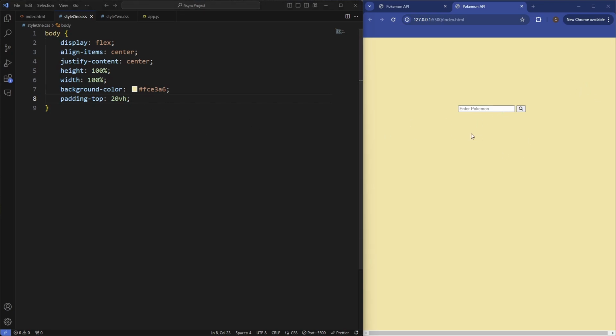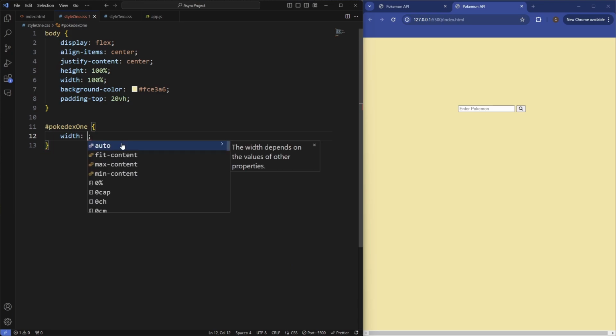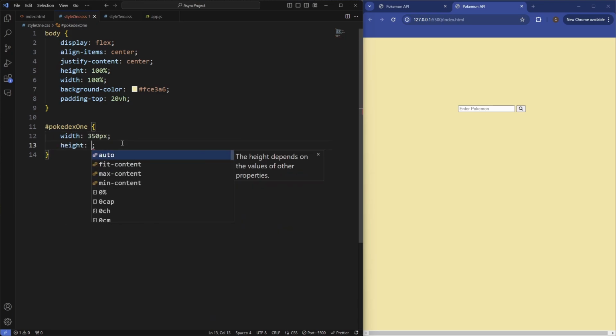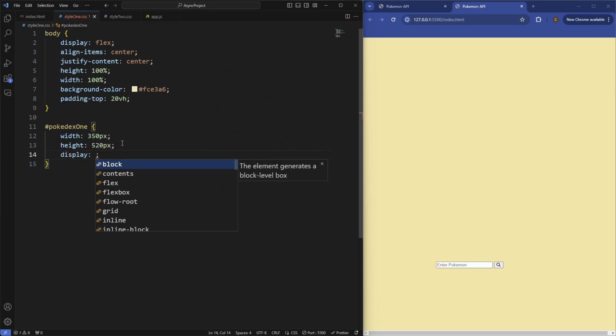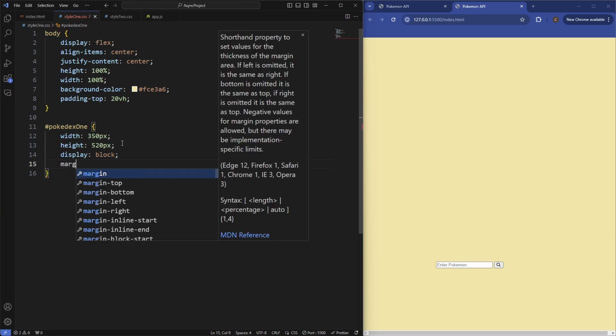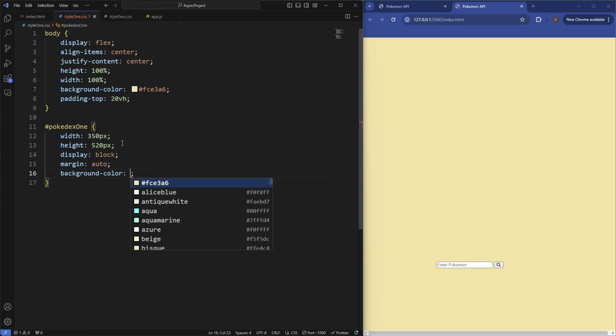With that, let's grab the first half of the Pokedex and style that. So we'll say it's got the ID of Pokedex 1, which is this ID here, and this is going to have a width of 350 pixels, a height of 520 pixels, and set this display of block, margin, set that to auto, and then the background of this is going to be that red color, so FC2243.